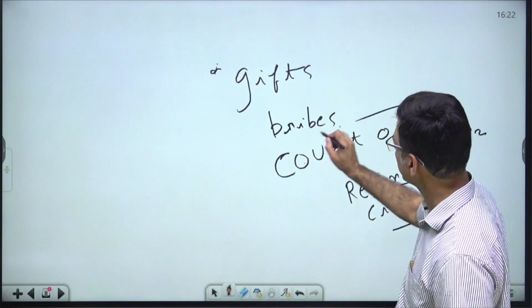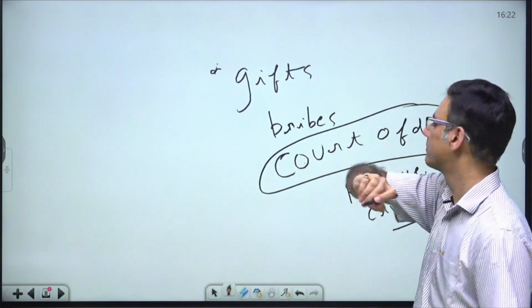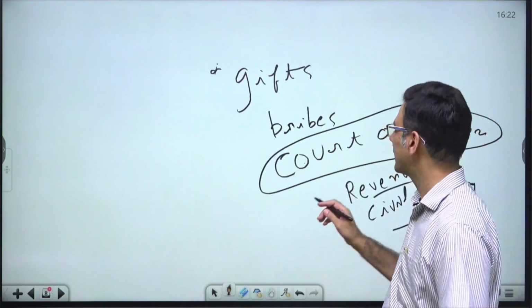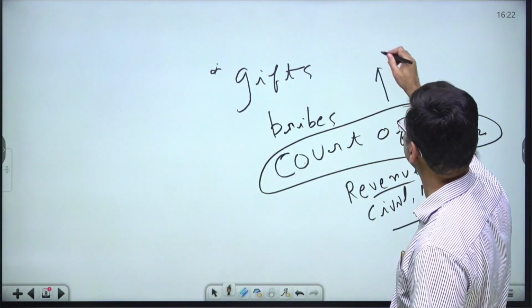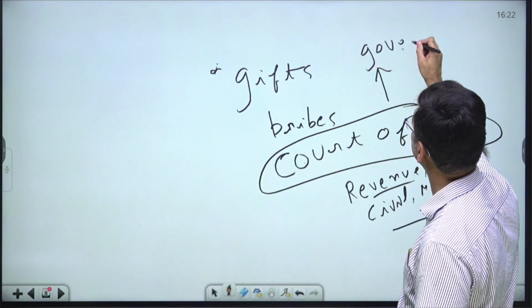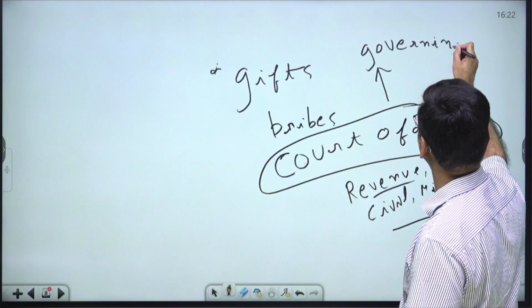And who were the Court of Directors? The Court of Directors of the company were the governing body of the company. Governing body.